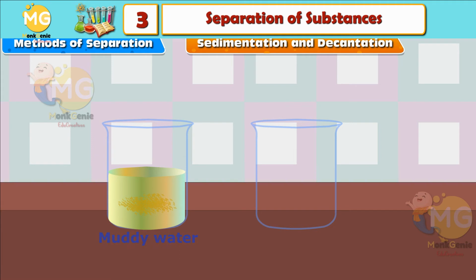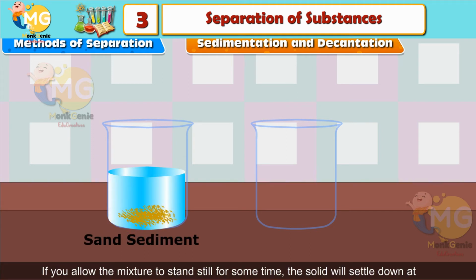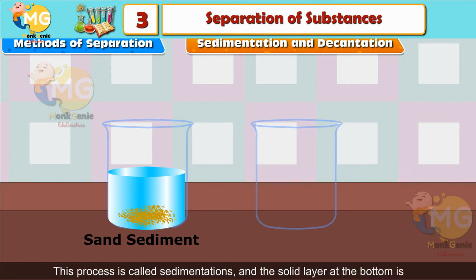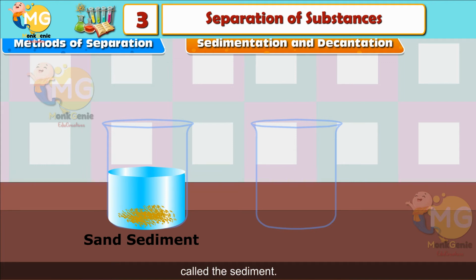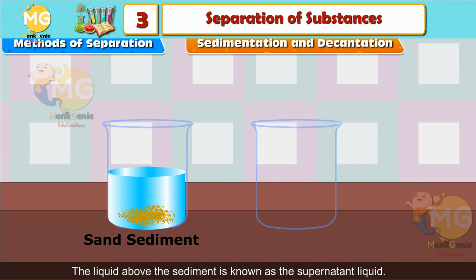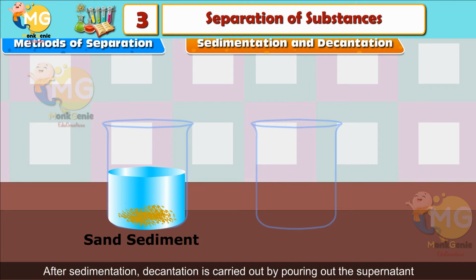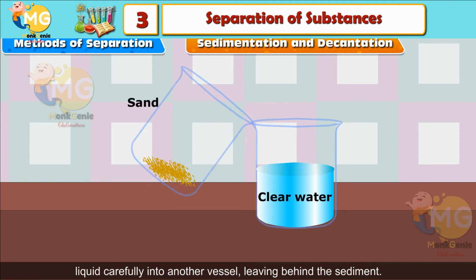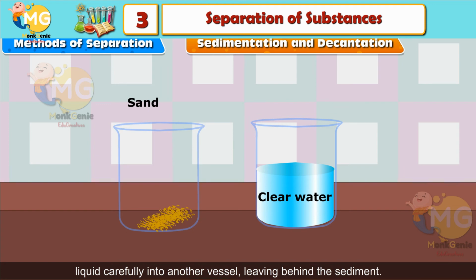Sedimentation and decantation. If you allow the mixture to stand still for some time, the solid will settle down at the bottom and the liquid will remain over it. This process is called sedimentation, and the solid layer at the bottom is called the sediment. The liquid above the sediment is known as the supernatant liquid. After sedimentation, decantation is carried out by pouring out the supernatant liquid carefully into another vessel, leaving behind the sediment.